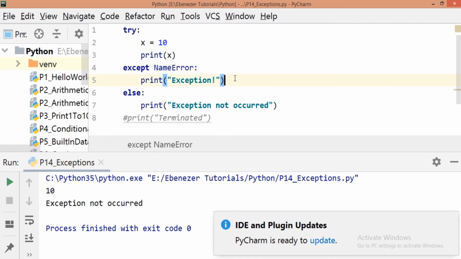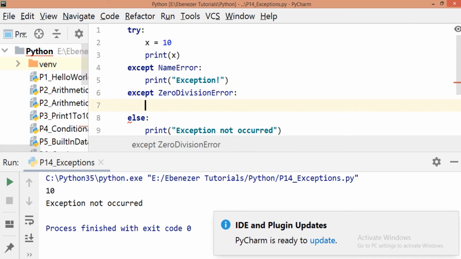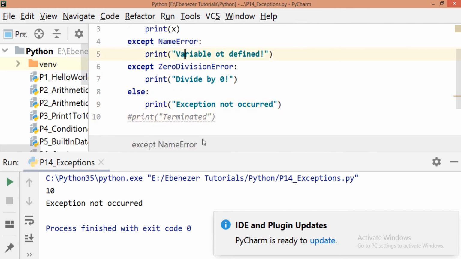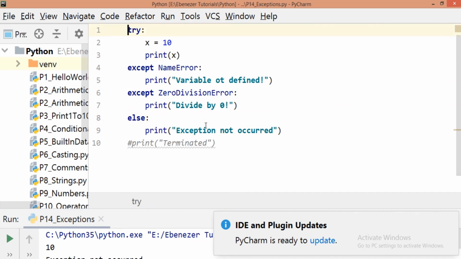Now if we want to handle multiple errors in the code, we will keep using that many except blocks. So now I want to do one part for zero division error. So now I will print, okay. So this is the code. So what am I doing? I am handling two types of exceptions. One is the name error and one is the zero division error.